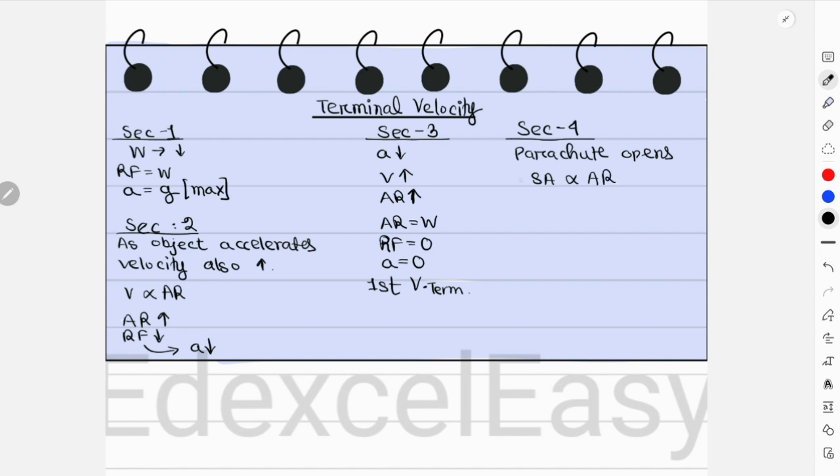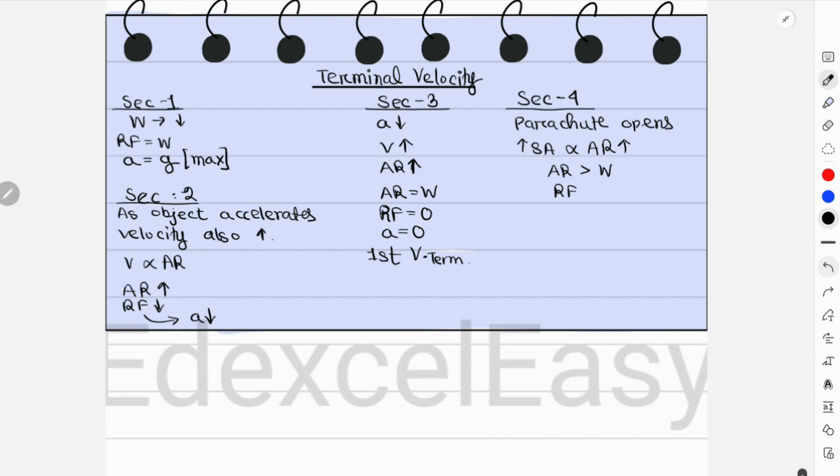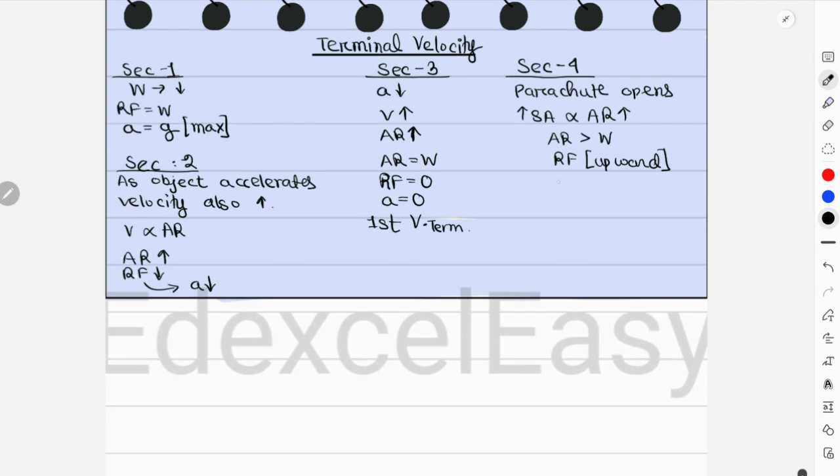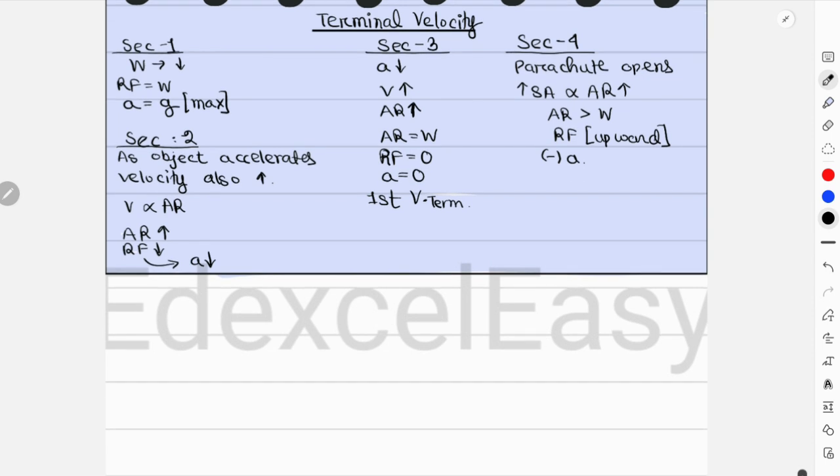When the parachute opens, surface area increases, air resistance increases. This time air resistance is much bigger than weight. So there is a resultant force in the upward direction, and because of this, the object starts to decelerate.